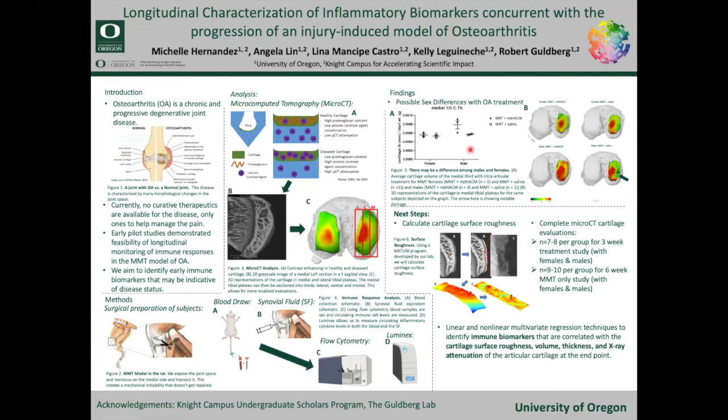So far, we see a possible sex difference with the OA treatment. As you can see here, for the females, regardless of intervention, there is not that much of a difference in the cartilage thickness. However, when you're looking at the males, we can see that the group that received the therapeutic had much more thickness than the ones who received no therapeutic. This is also noticed here, with the male that received no therapeutic showing a lot more damage than the male with the therapeutic. Here you can see pits and lesions, which are indicative of heavy damage.